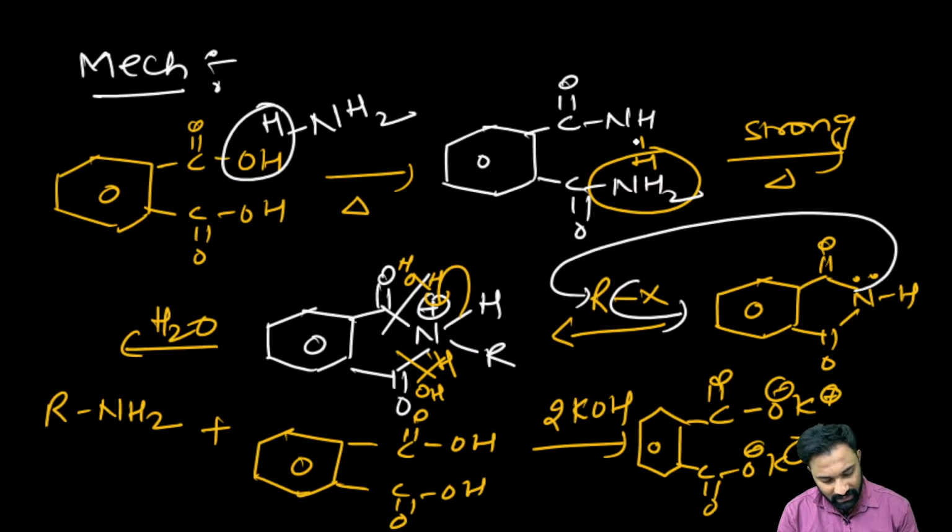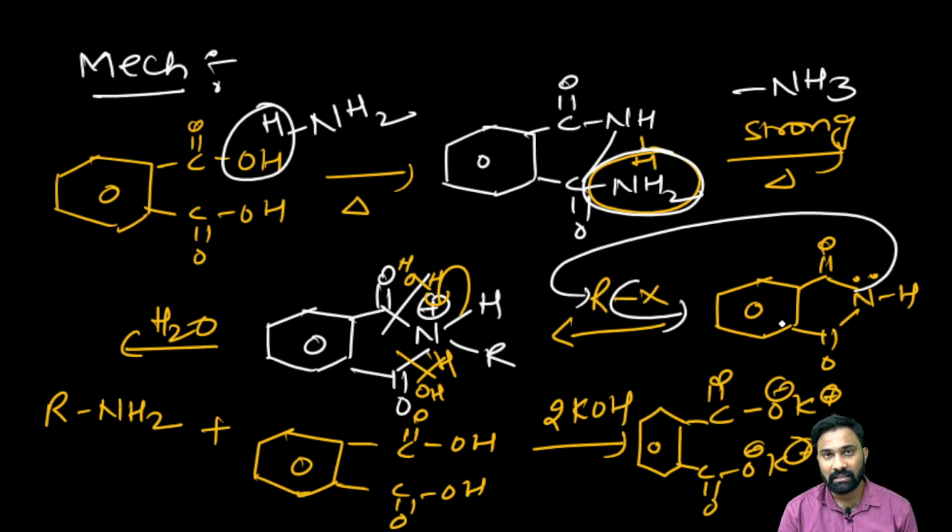As the H2O is eliminated, we will get the amide here. After getting the amide, upon strong heating, this NH2 and this H as the bond pair of electron will be eliminated as ammonia gas. After the ammonia gas has been eliminated, this nitrogen and this carbon will form the bond, and what we got, we call it phthalimide. Clear?